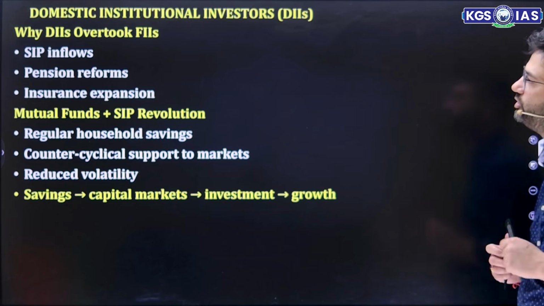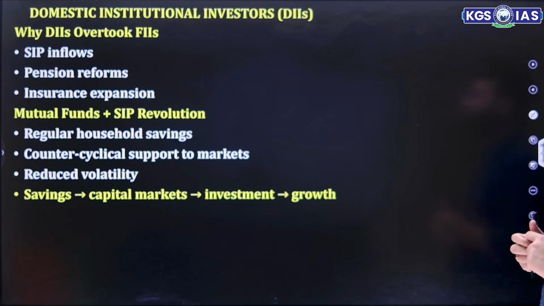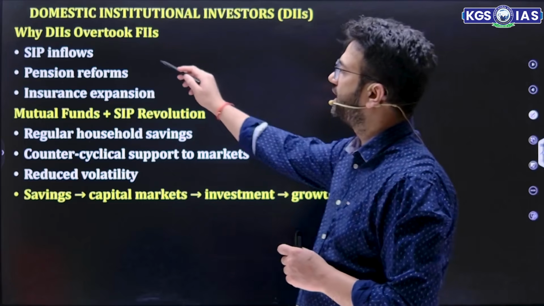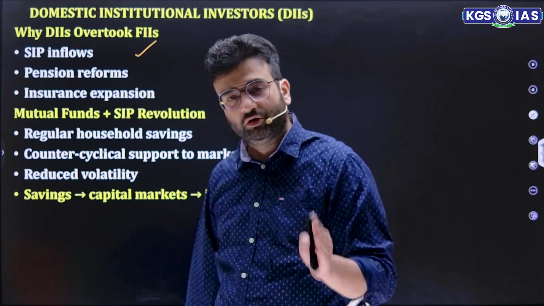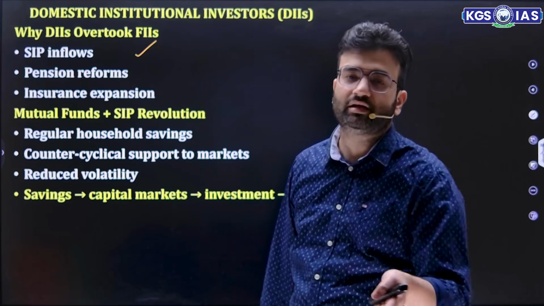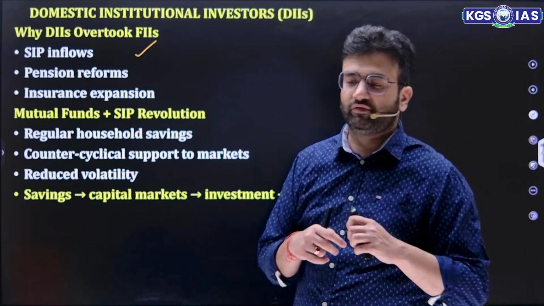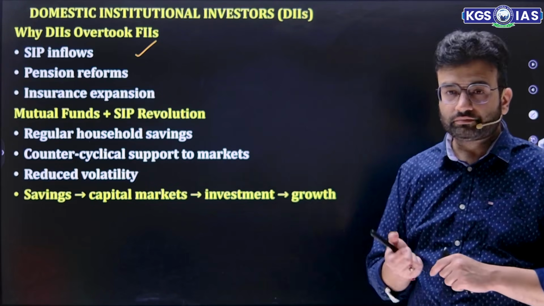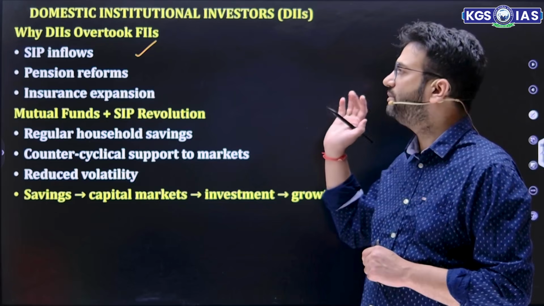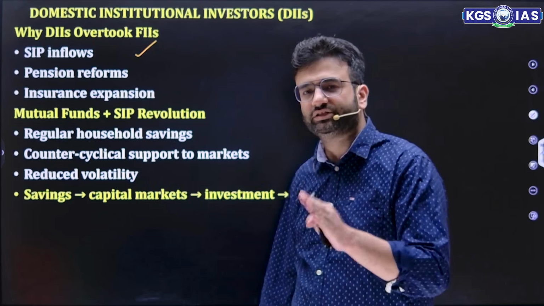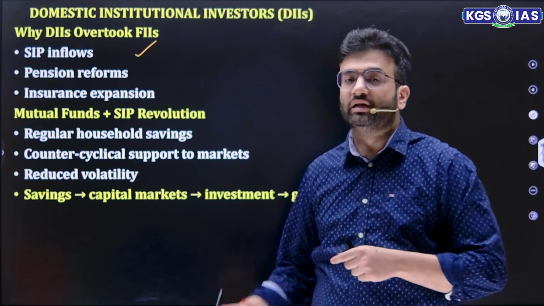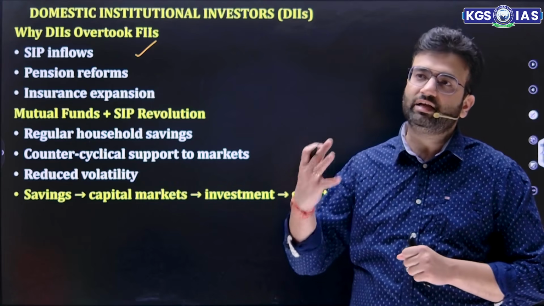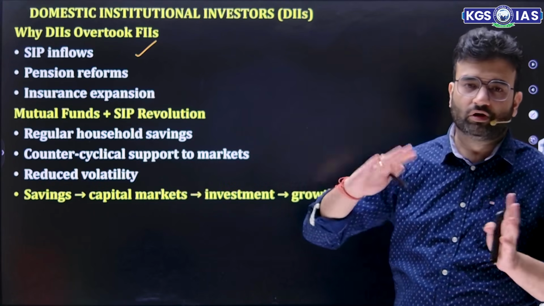So domestic institutional investors, why did domestic institutional investors overtake FIIs? First is SIP inflows. SIP inflows keep on increasing. People still trust a lot on SIPs because in long run they will give the better returns and they have a multiplier effect as well. बिकॉज इट्स नॉट अबाउट द सिंपल प्रिंसिपल दैट द मार्केट अभी नीचे है तो SIPs रोक देता है. नहीं, SIPs में इनफ्लोज अभी भी है. Reason being people feel that SIP will in long run give them good returns if we are investing in mutual funds.